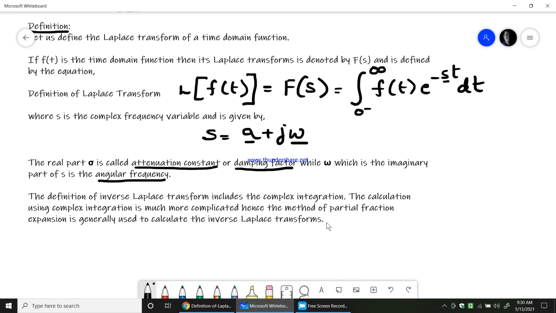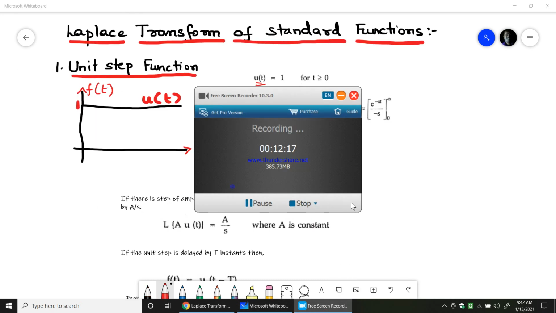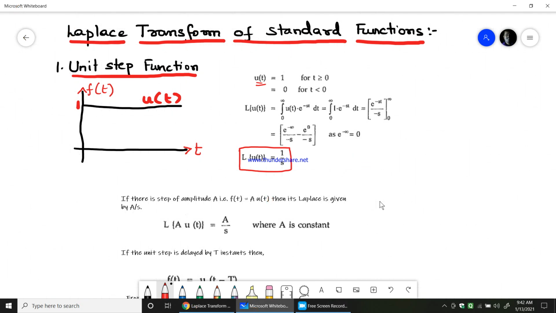We have seen the definition of Laplace transform. Now let us learn the Laplace transform of certain standard functions. The first main standard function is the unit step function or unit step input. What is basically a unit step function? You will have a constant output 1 in terms of time variation. So u of t will be equal to 1 for any time t greater than or equal to 0, and u of t will be equal to 0 for t less than 0.